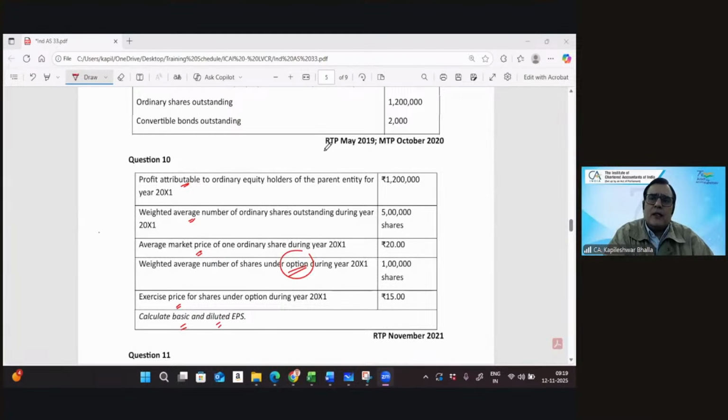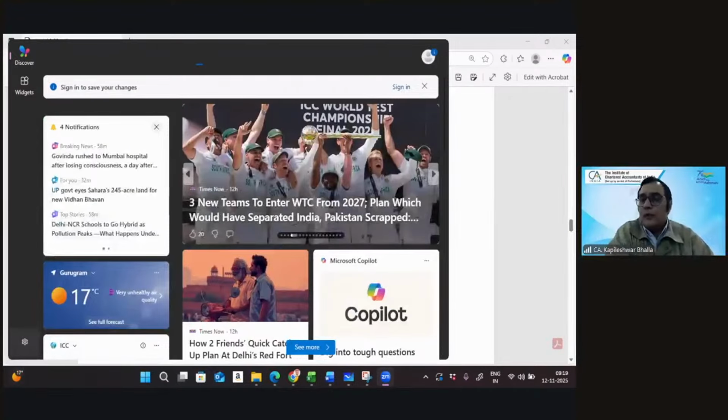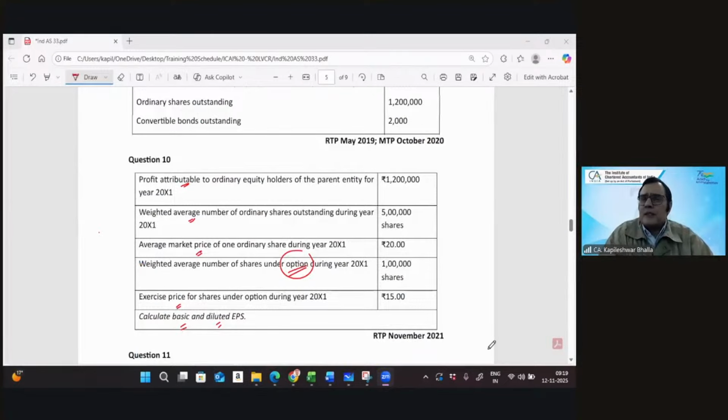I'm just thinking aloud that though I gave you a three-step model, can I say if there is no distinction between CO and DO, the identification that potential ordinary shares are diluted and the computation of diluted EPS is going to be the same?